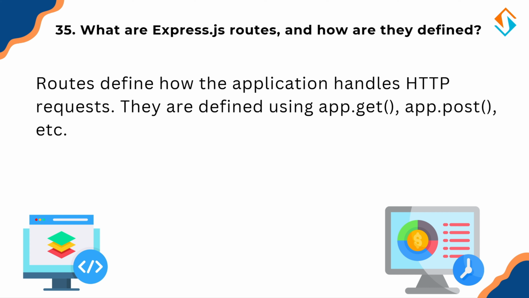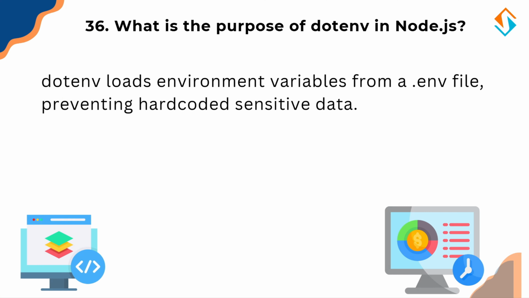Now, speaking of security, let's discuss a useful tool for managing environment variables. So, what's the purpose of dotenv in Node.js? dotenv is a package that loads environment variables from a .env file into process.env in Node.js. This helps store sensitive information like database connection URLs, API keys, and authentication secrets. Using dotenv is like keeping passwords in a safe instead of writing them on a sticky note. It prevents accidental exposure in public repositories.